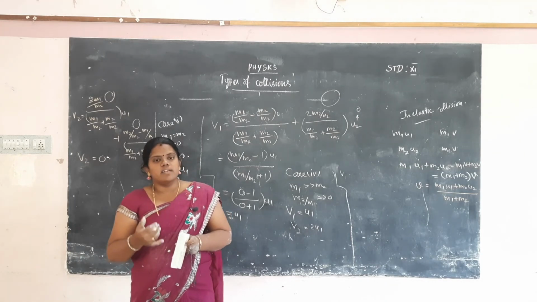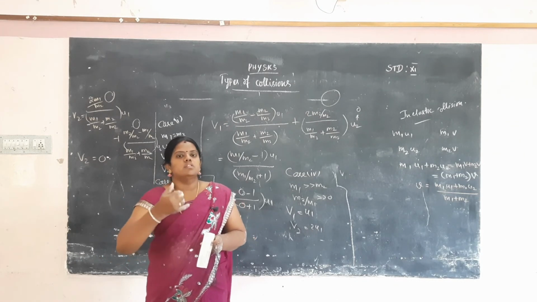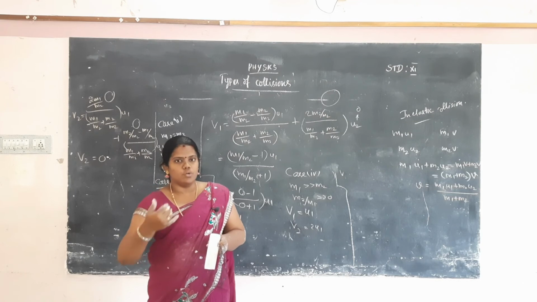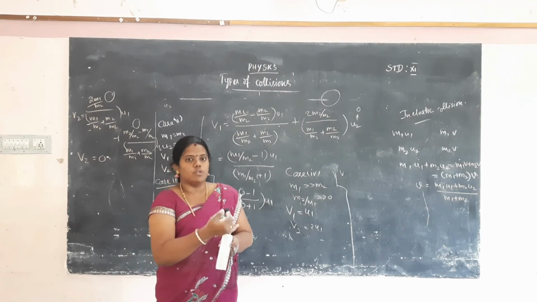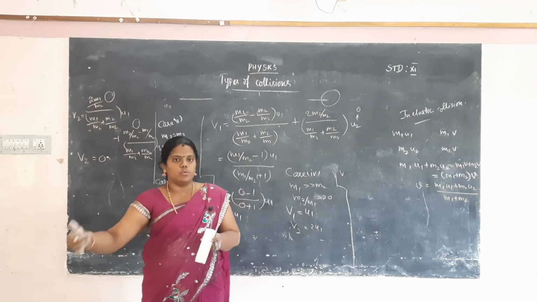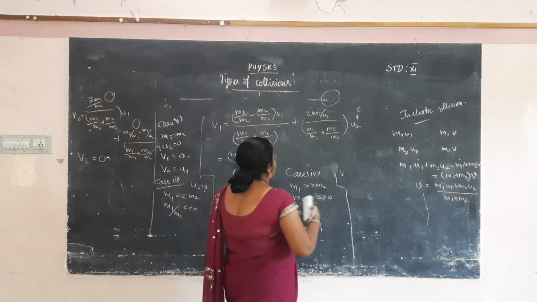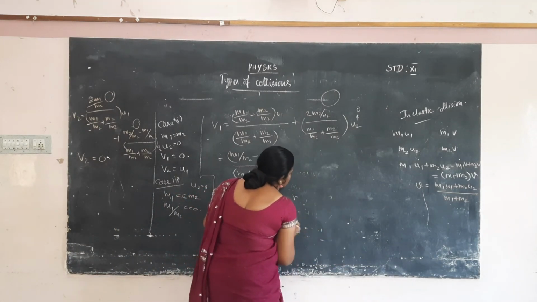So the loss of kinetic energy is equal to the total kinetic energy after collision minus the total kinetic energy before collision. How will you calculate the loss of kinetic energy in an inelastic collision?